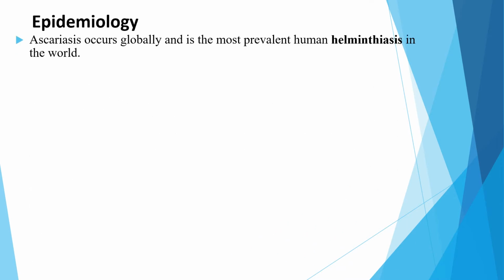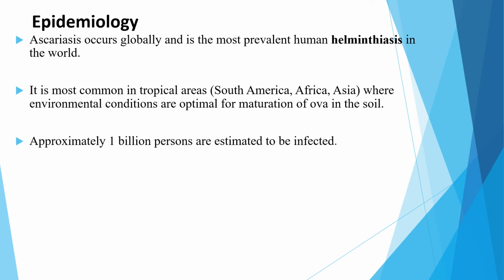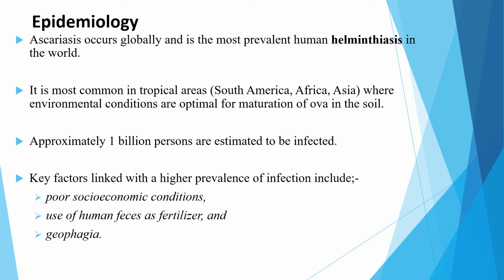When we see the epidemiology of Ascariasis worldwide, it occurs globally and is the most prevalent human helminthiasis in the world. It is the most common in tropical areas where environmental conditions are optimal for maturation of ova in the soil. So it is common in the tropical areas around Asia, Africa, and South America. Approximately 1 billion persons are estimated to be infected. And the key factors linked with high prevalence of infections include poor socio-economic conditions, use of human feces as fertilizer, and geophagia.